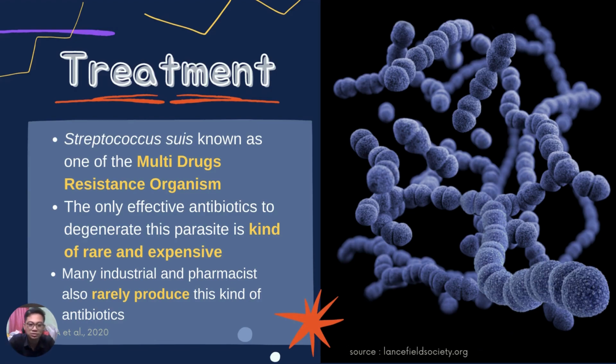From the journal that the writer reviewed, it is found that Streptococcus suis is a kind of multi-drug resistant organism. Because of that, there are only certain effective antibiotics, and these antibiotics are rare and expensive.